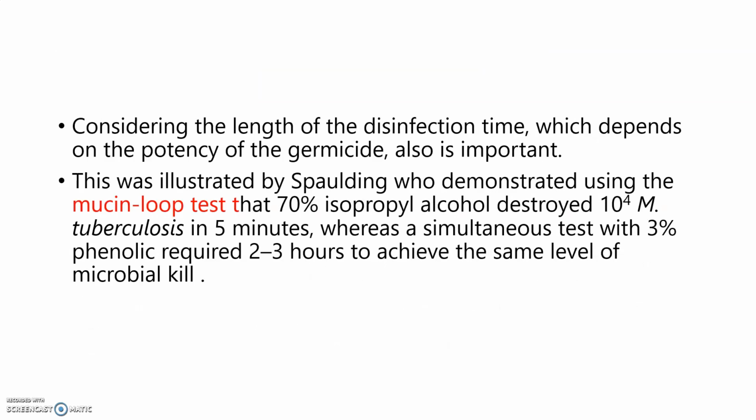Considering the length of the disinfection time, which depends on the potency of the germicide, is also important. This was illustrated by Spalding, who demonstrated using the Mucin loop test that 70% isopropyl alcohol destroyed 10 raised to 4 Mycobacterium tuberculosis within 5 minutes, whereas the simultaneous test with 3% phenol required 2 to 3 hours to achieve the same level of microbial disinfection.